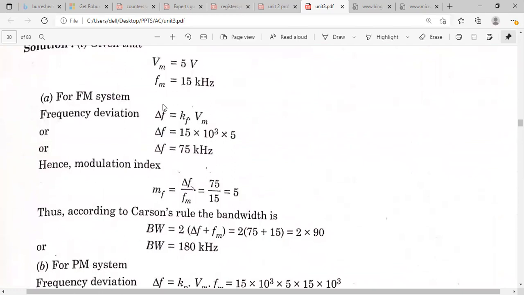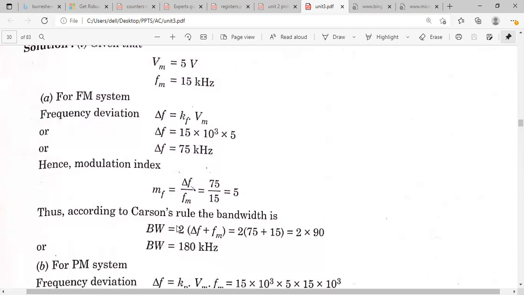So first you have to calculate the modulation index. What will be the formula? Modulation index equal to delta F by FM. FM is a known value and delta F is an unknown value, the frequency deviation. We know that the frequency deviation is equal to KF into VM. So KF we assumed, and VM is given. So if you substitute, you will get the frequency deviation. From that frequency deviation, you can calculate the modulation index of the FM.